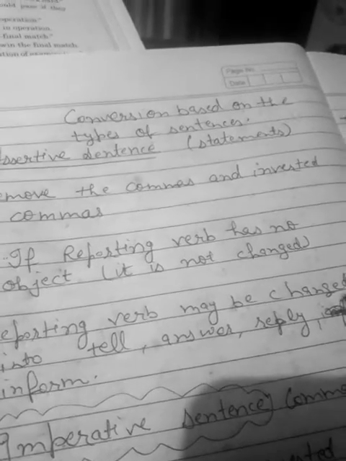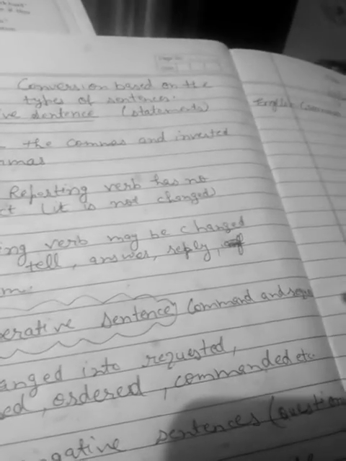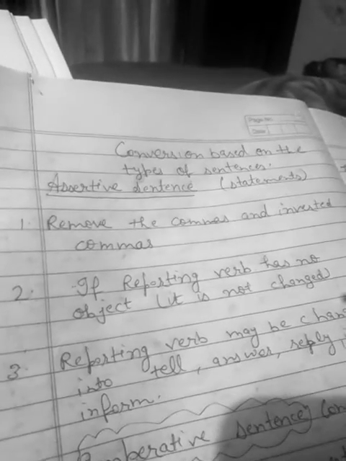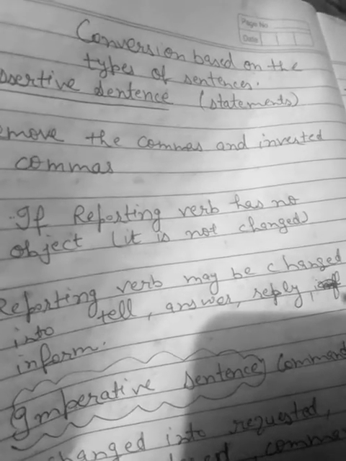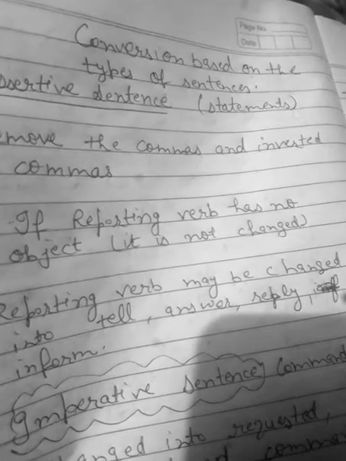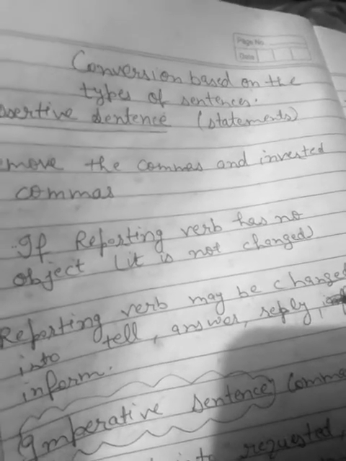So this type of sentences is changed into requested, advised, ordered, commanded, etc. And the imperative word is changed into to infinitive, means to plus first form of the verb. And reported speech is not preceded by any conjunction. In this imperative sentence, when we change direct into indirect, the reported speech is not preceded by any conjunction.